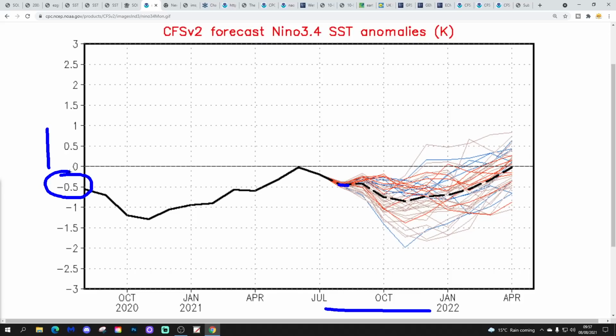So it is quite strict criteria to have either a La Nina or an El Nino designated. But the black dash line does get there. That's the ensemble mean. As we go into the autumn, yes, we go under half a degree below average. So a weak La Nina through the autumn, through the end of the year, and on into winter of 2021-22 before it comes back up to ENSO neutral next spring.